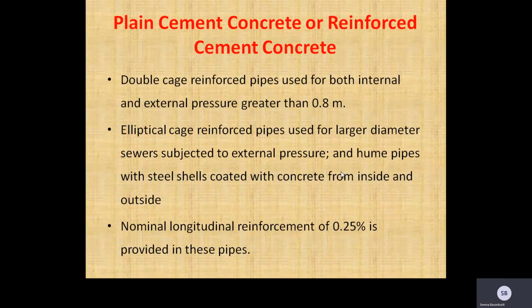Elliptical cage reinforced pipes are used for larger diameter sewers subjected to external pressure, and Hume pipes with steel shells coated with concrete from inside and outside. Nominal longitudinal reinforcement of 0.25% is provided in these pipes.